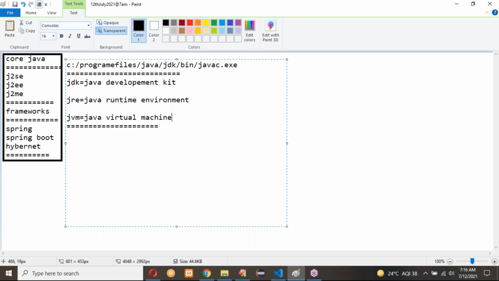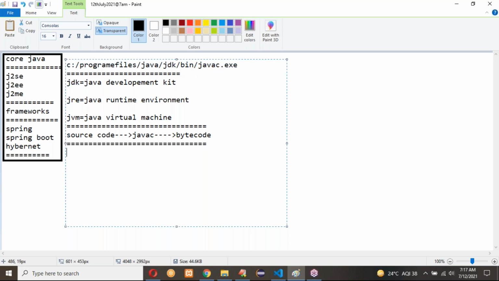Suppose you write source code in Java, that will be compiled by the javac compiler. So it will generate the bytecode for our application. Always after compilation of the program, source code creates bytecode. So my source code is converted into bytecode format, and I'm able to get the output for my application.